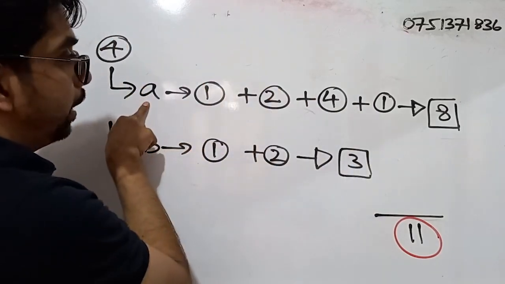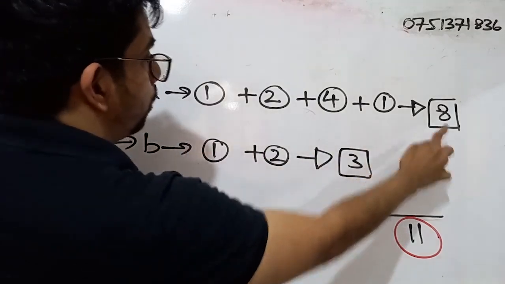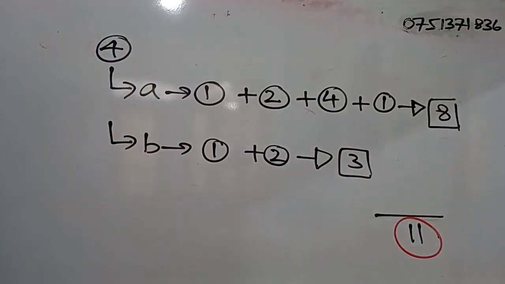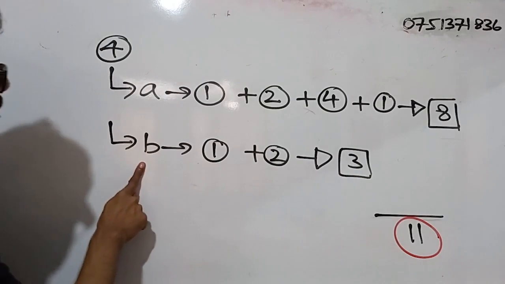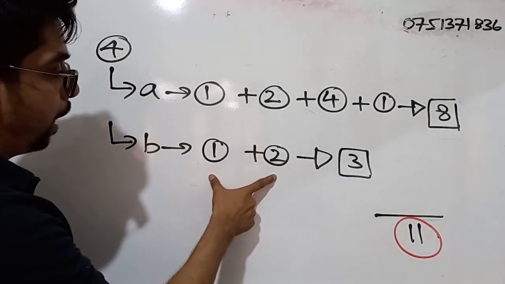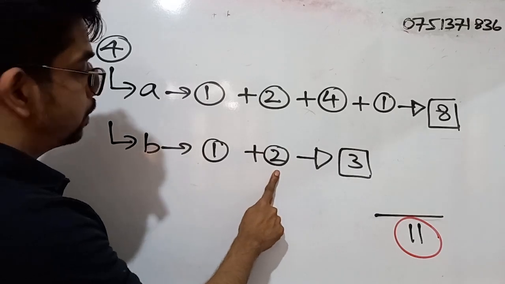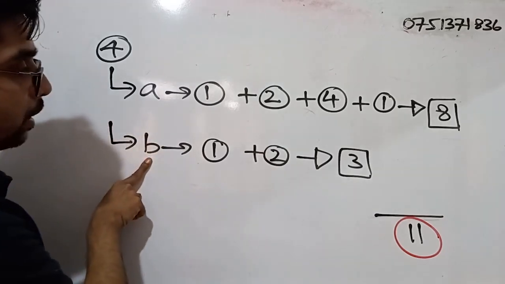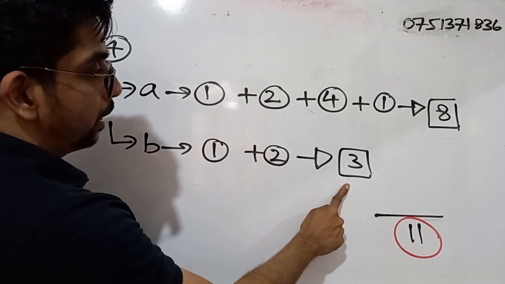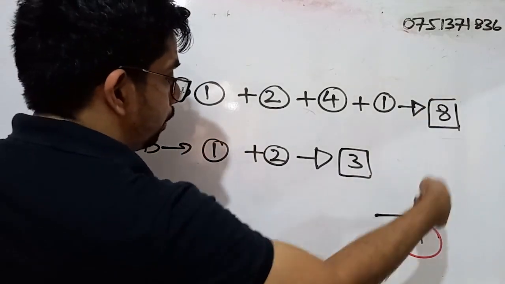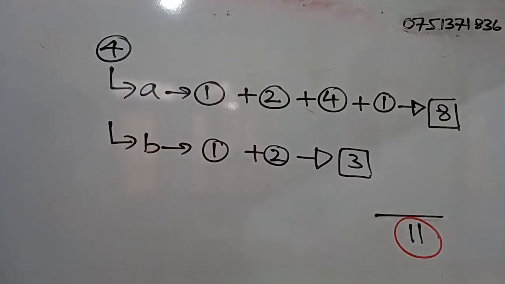So for the entire simple A part, the total marks are 8. Right? So if we go to simple B, we have 2 parts. For part 1, you get 1 mark. For part 2, you get 2 marks. For simple B, the total marks are 3. So when we add these 2 together, we get 11 marks.